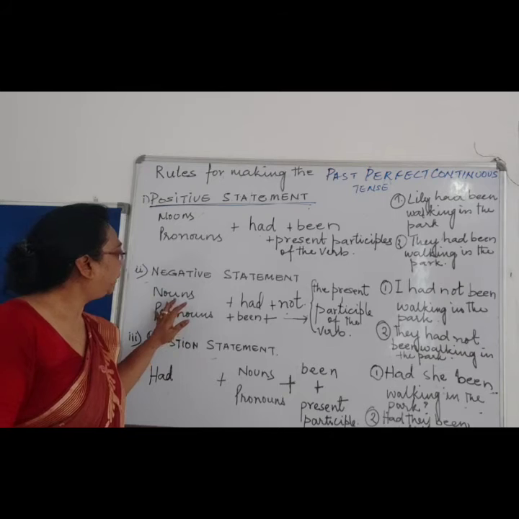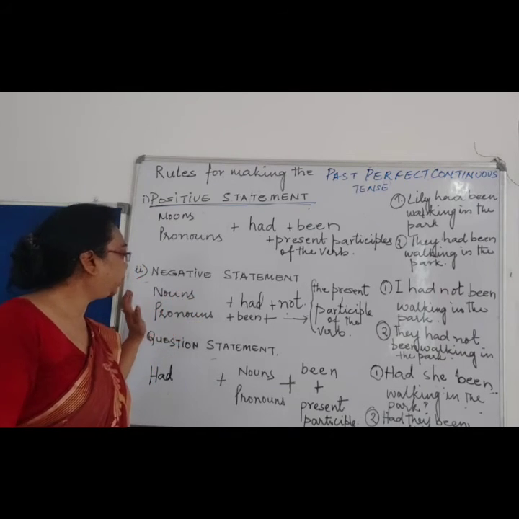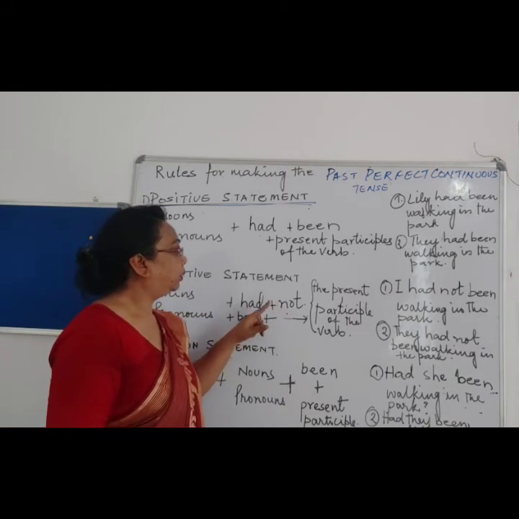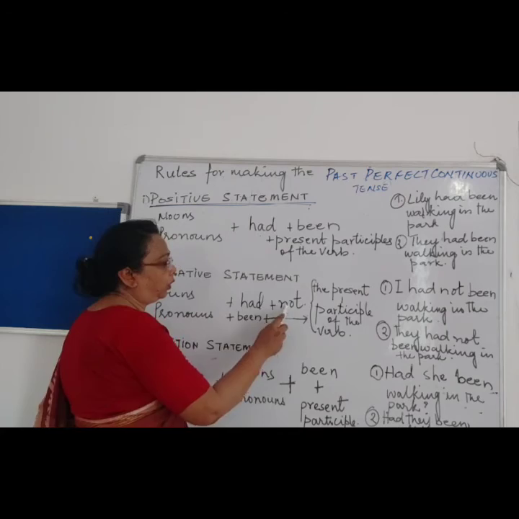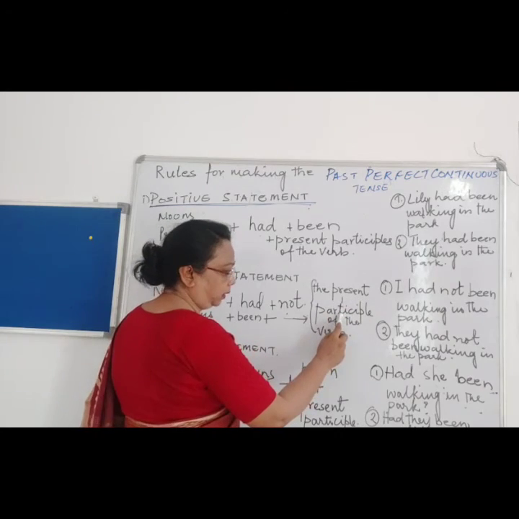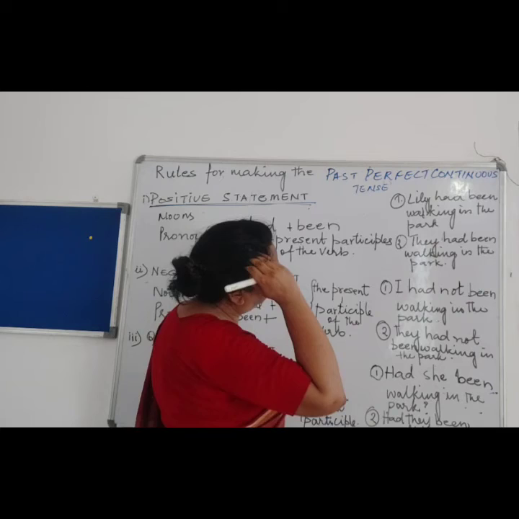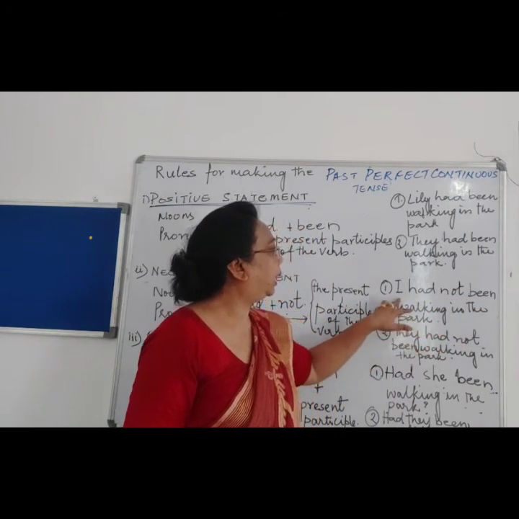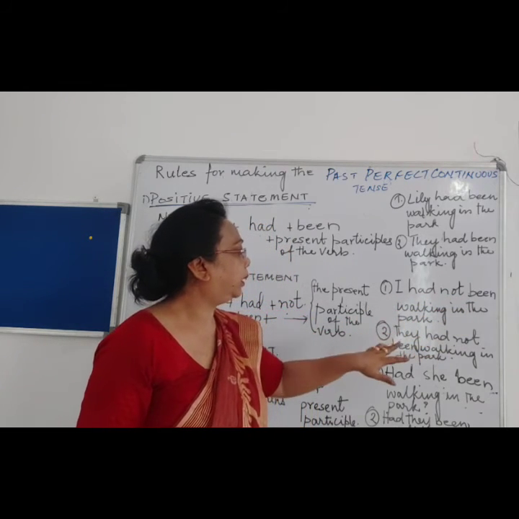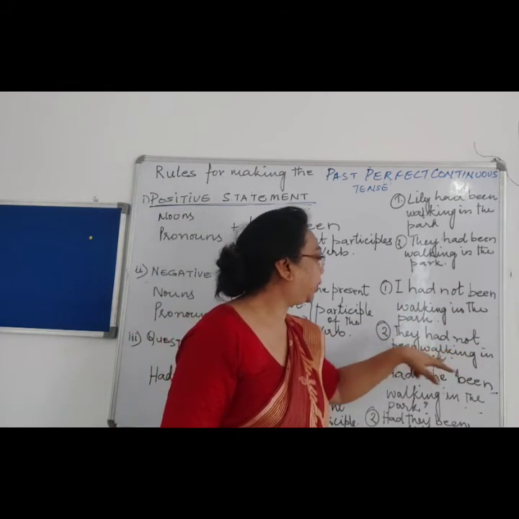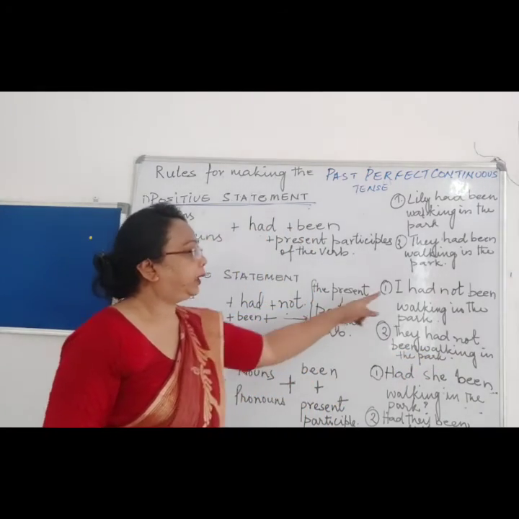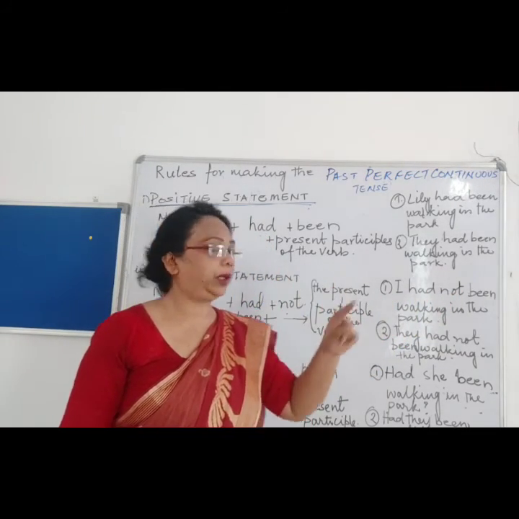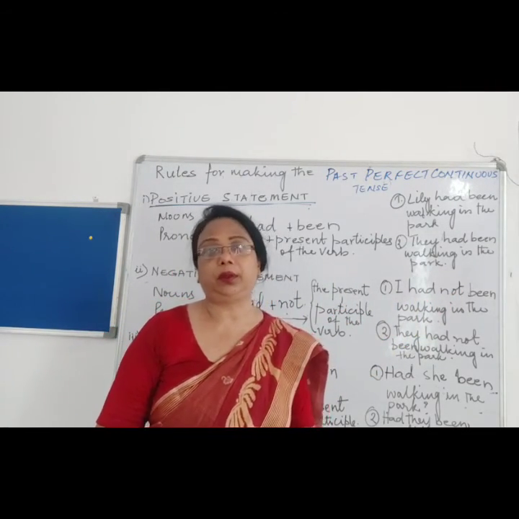Now for the negative sentence, whether the subject is singular or plural, for negative, not. So simply like had not been, and then the present participle of the verb. So over here you will see that I had not been walking in the field. Second is they had not been walking in the park. Right? So whether it is singular or plural, had not been plus the present participle of the verb will be added.